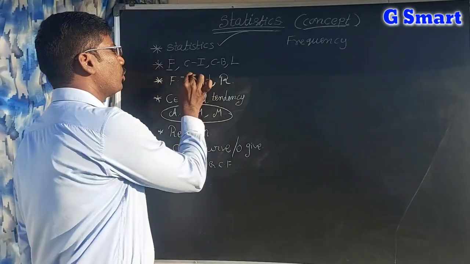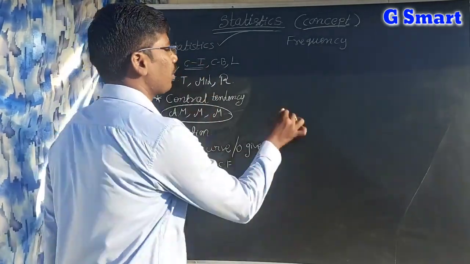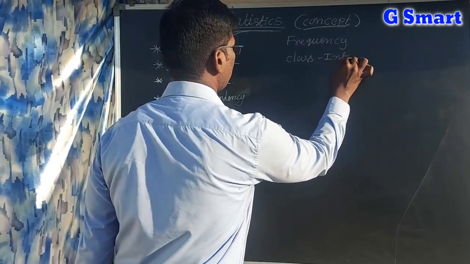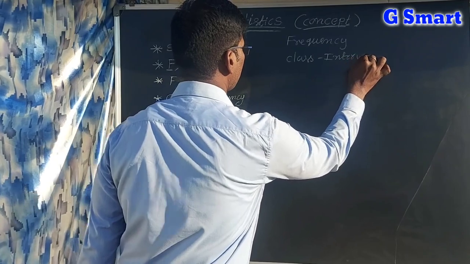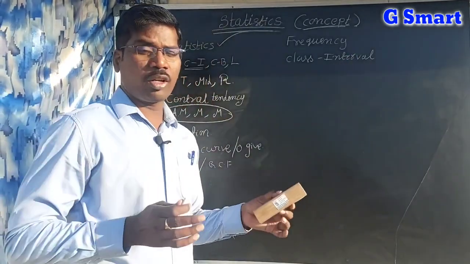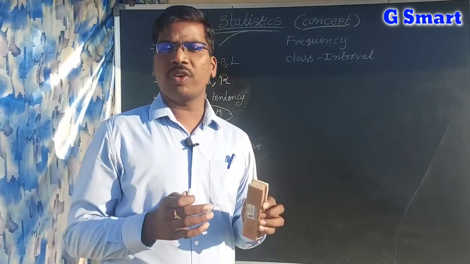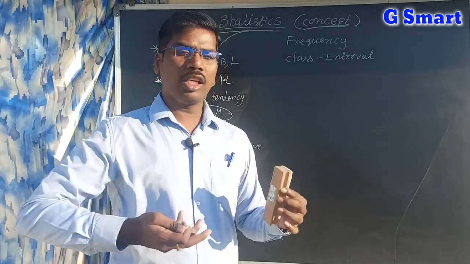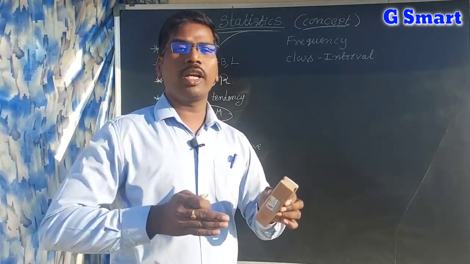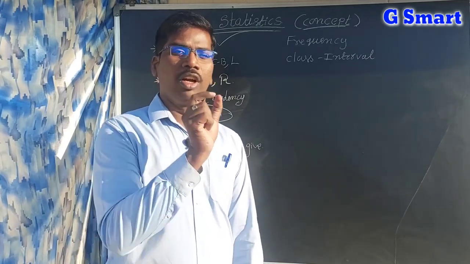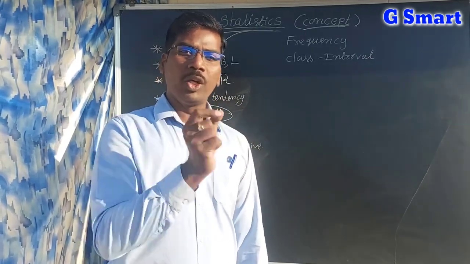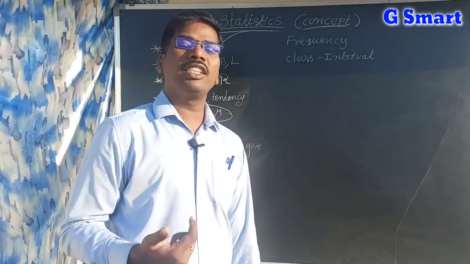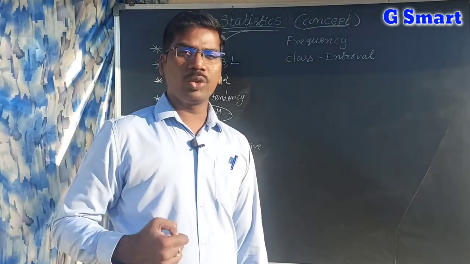Before discussing frequency, we have to know the class interval. We are collecting raw data, meaning some observations. Raw data is very difficult to read, because we don't know where a particular number is. So if we arrange the raw data into groups, from 1 to 10, 11 to 20, 21 to 30, 31 to 40, then my data is easy to understand, find, and sort.